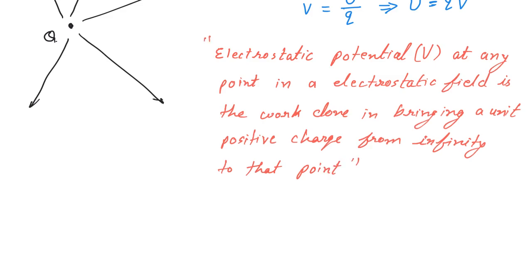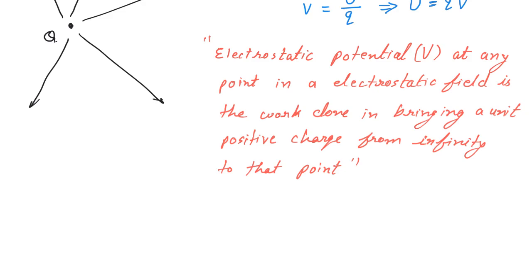Let me repeat this. Electrostatic potential V at any point in an electrostatic field, meaning in an electric field, is the work done in bringing a unit positive charge from infinity to that point. Electrostatic potential is the work done on a unit positive charge while bringing it from infinity to that particular point.